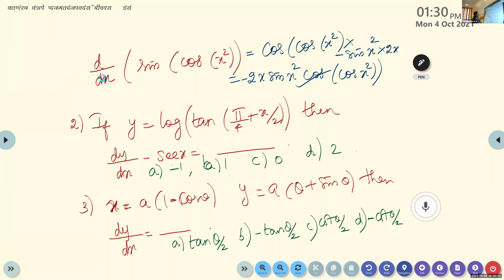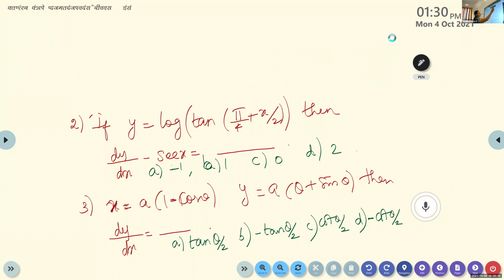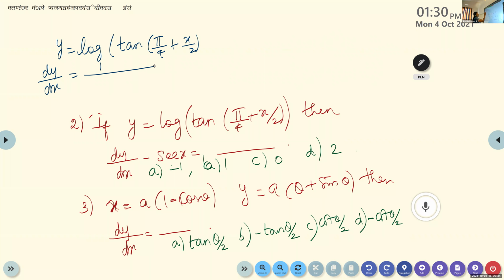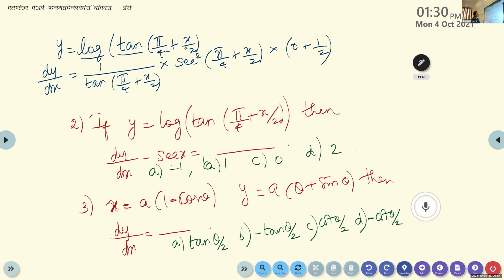Listen here, children. Here, you just apply the derivative. The question is given as y is log of tan pi by 4 plus x by 2. So what is dy by dx? Derivative of log x is 1 by x. So 1 by tan of pi by 4 plus x by 2 into derivative of tan x is sec square x, so sec square of pi by 4 plus x by 2 into 0 plus 1 by 2. Three functions are there: log, tan, and this one.